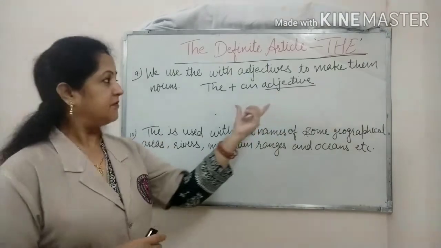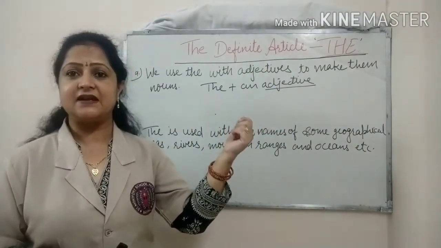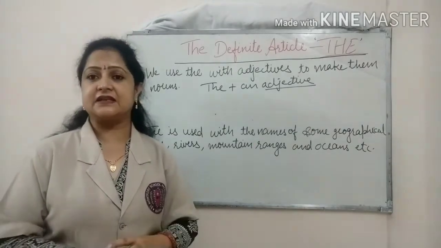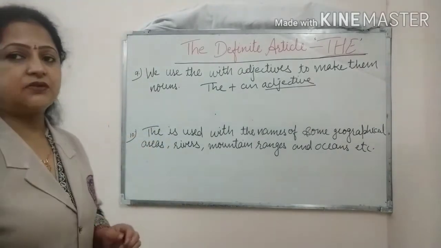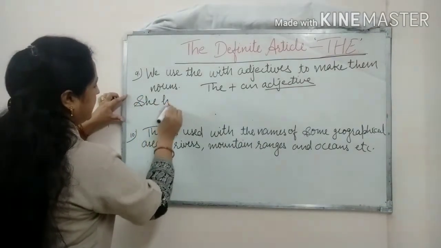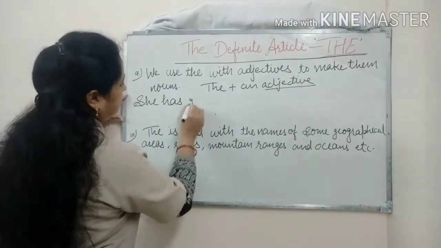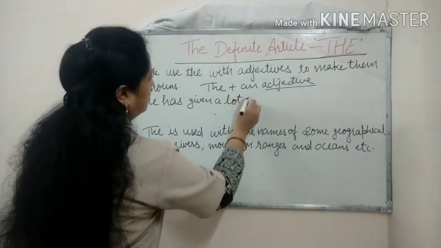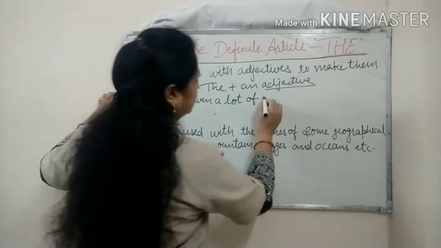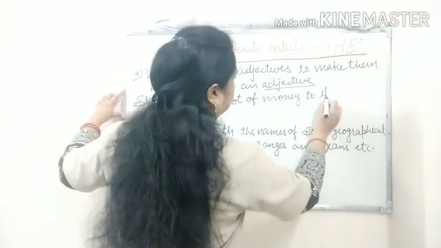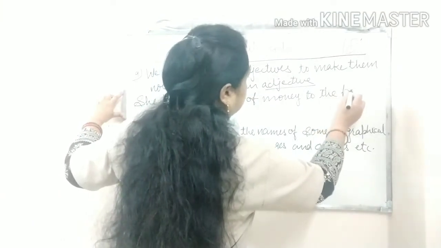So all these are examples of the plus an adjective. So let's make sentences here to understand it well. The first sentence is: She has given a lot of money to the poor.